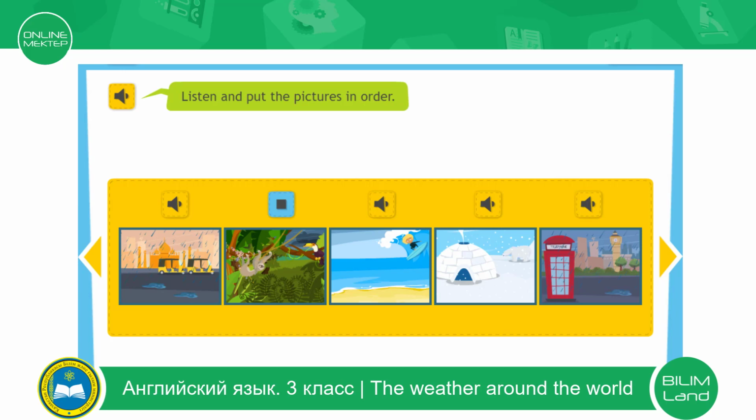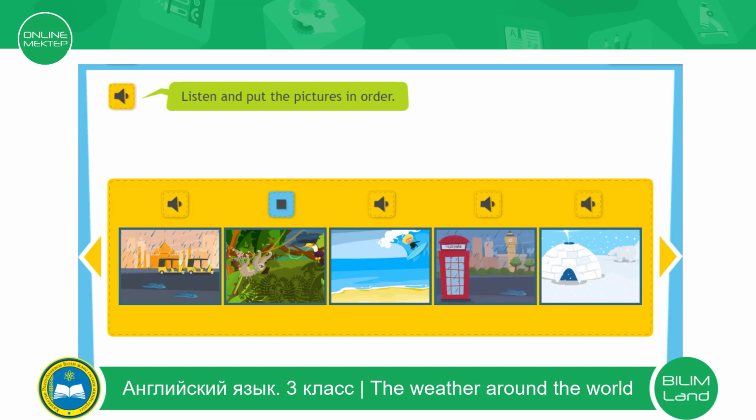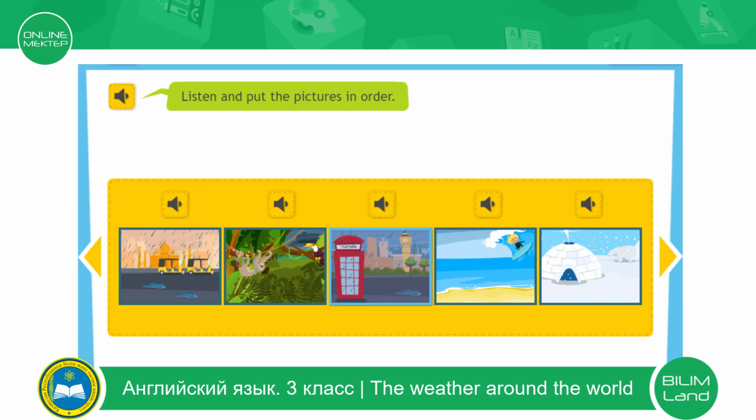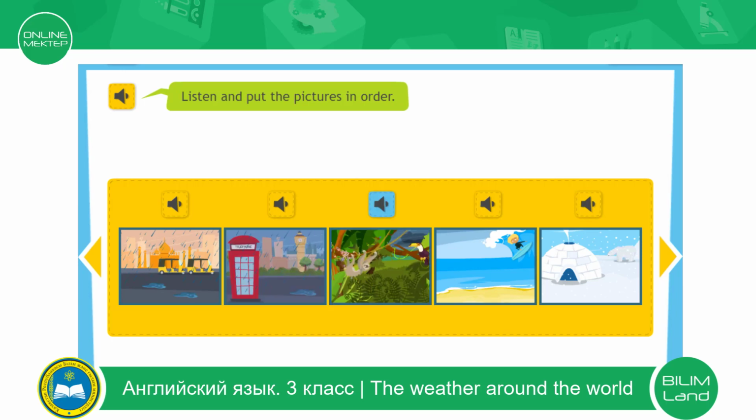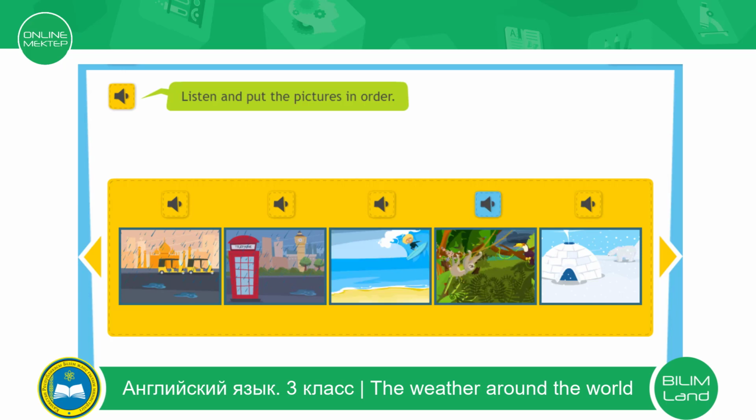In England, the sky is often cloudy and grey. It rains a lot here, but we like playing outside. Where is the card cloudy? Here. Good job. The next one. Here in Australia, the weather's usually hot and sunny. We go to the beach a lot. Where is the hot and sunny weather? Good job. The next one.